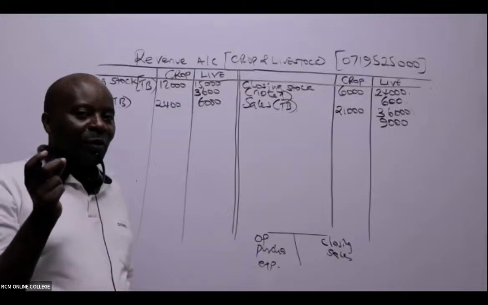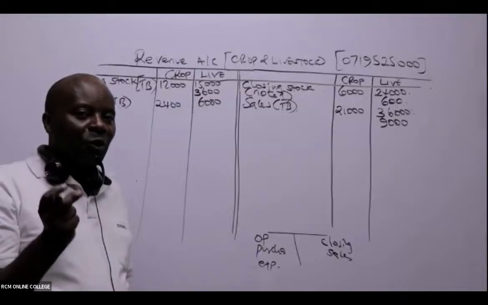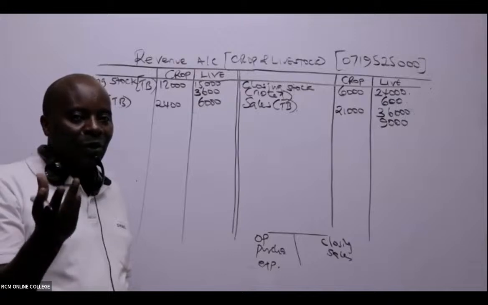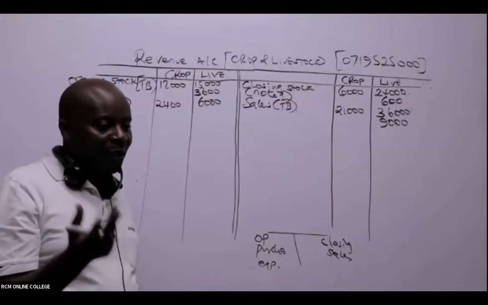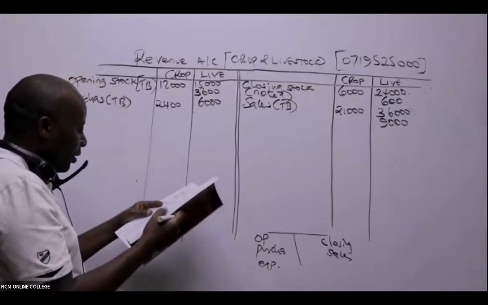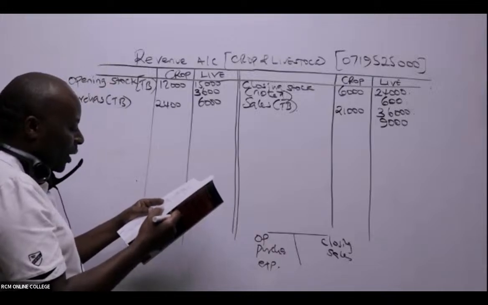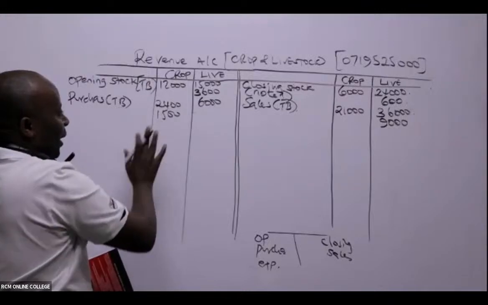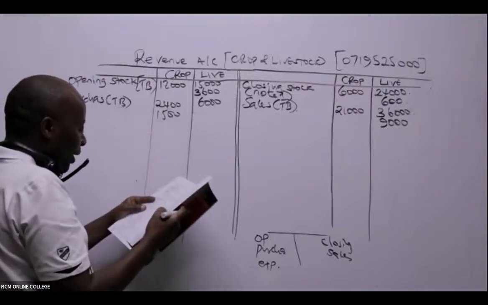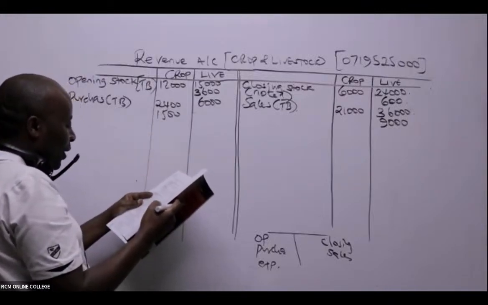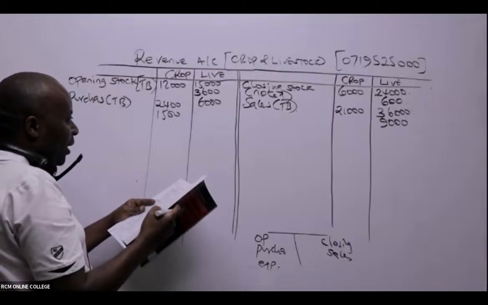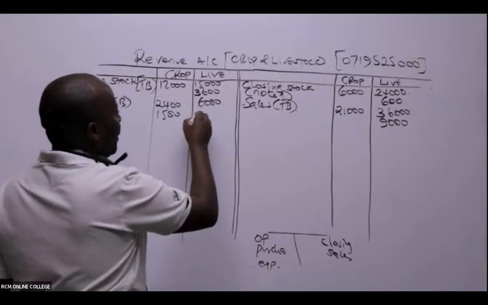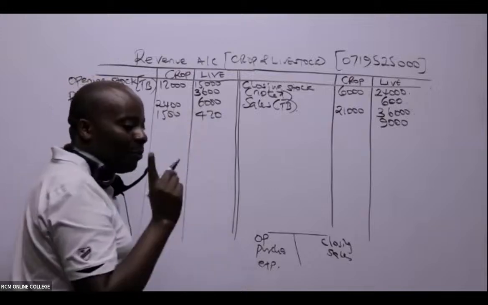We normally put fertilizer on crops to stimulate their growth, to enhance their growth. So fertilizer, in this case, we can see fertilizer, 1,500. You don't have to write any other thing. You just leave it like that. So 1,500. And then, ladies and gentlemen, we have livestock feeds, 420. You are making very good progress.